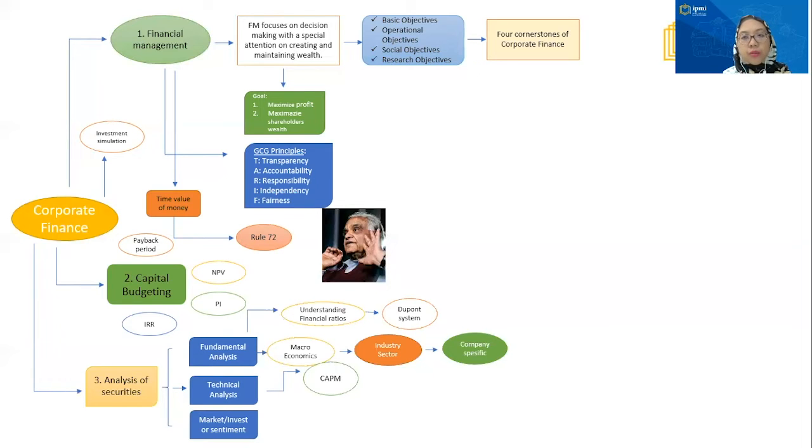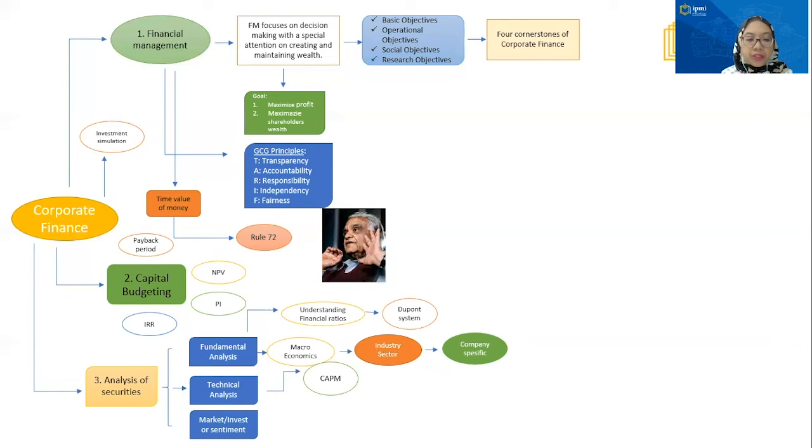And we'll also learn about the leverage ratio, which consists of the debt to asset ratio and the debt to equity ratio. And we have to analyze the market ratios, which are dividend yield, price earning ratio, and so on. The profitability ratio means that we measure the overall effectiveness of the firm's management. Besides that, the liquidity ratio is used to measure the ability of a firm to meet its short-term financial obligations.